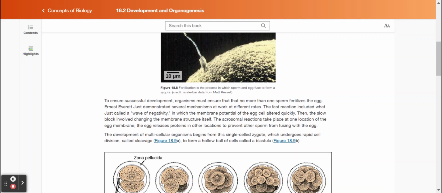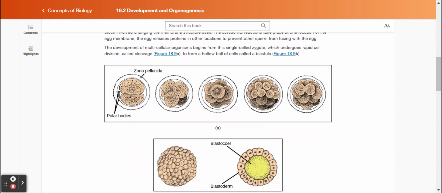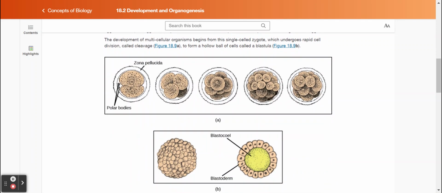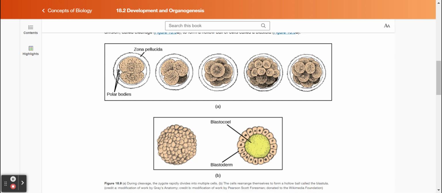The development of multicellular organisms begins from this single-celled zygote, which undergoes rapid cell division called cleavage to form a hollow ball of cells called a blastula. Figure 18.9. A. During cleavage, the zygote rapidly divides into multiple cells. B. The cells rearrange themselves to form a hollow ball called the blastula.